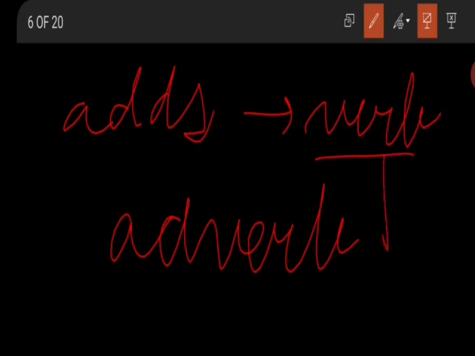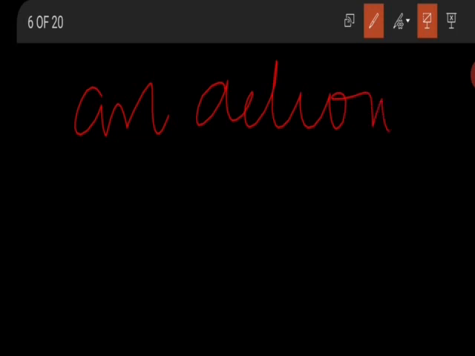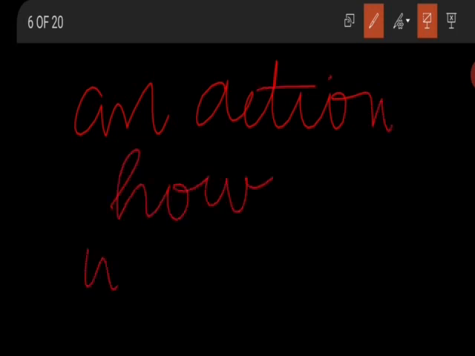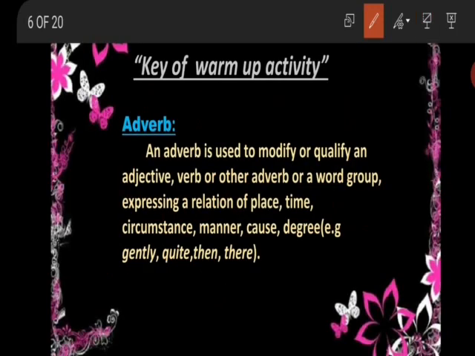A verb is an action, so an adverb is the word that defines an action in different ways: how the action occurs, when the action occurs, where the action occurs, etc. So this is how the adverb defines an action. That is why we use an adverb.